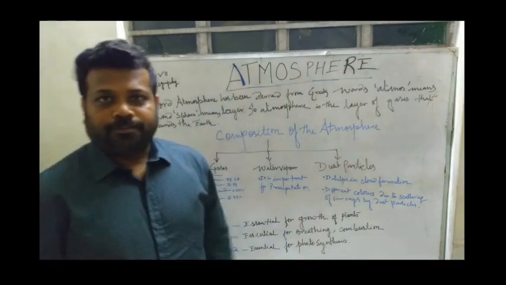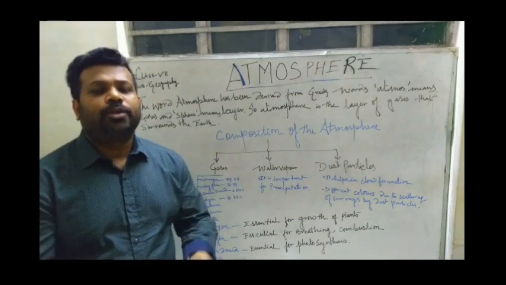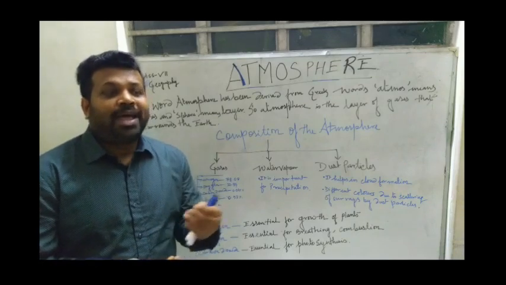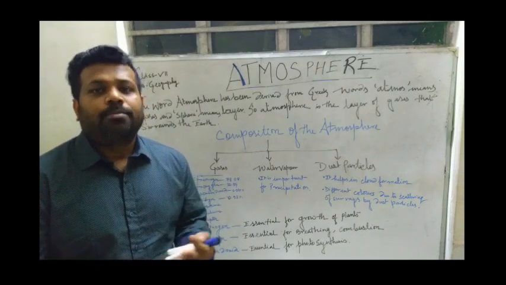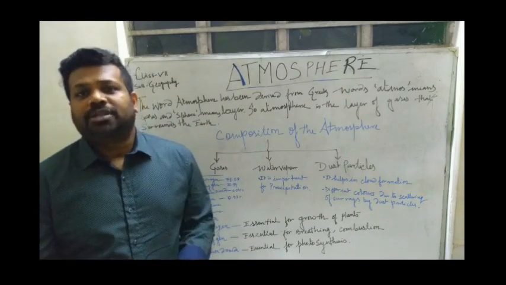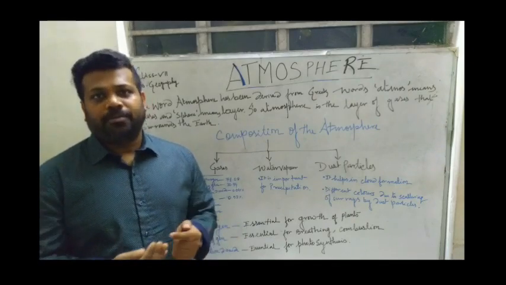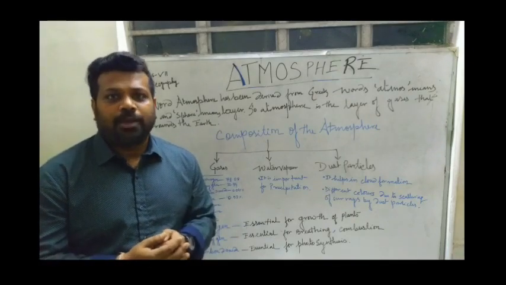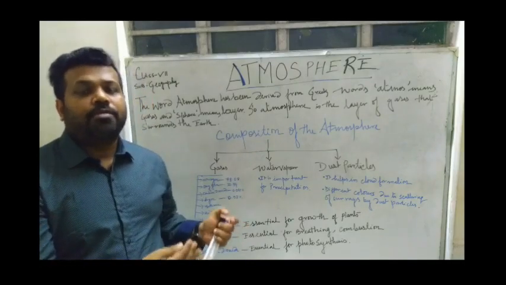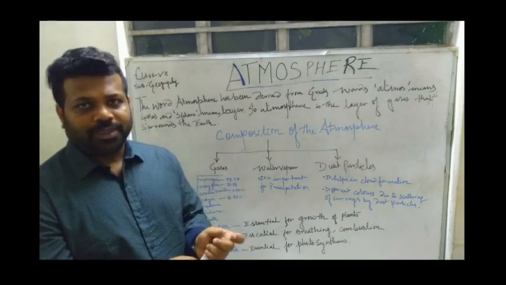So atmosphere. Now what is the atmosphere? As we all know that we are breathing, what are we breathing? We are breathing oxygen. The plants are preparing their food by the carbon dioxide. Now where are this oxygen and this carbon dioxide present? They are present in the atmosphere. Now what is this atmosphere? So we will discuss here about this atmosphere, its composition, structure, and all about.